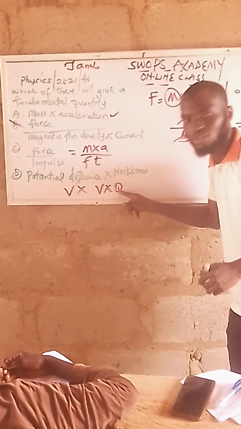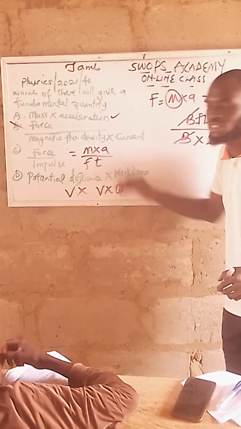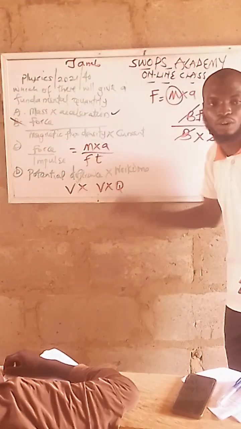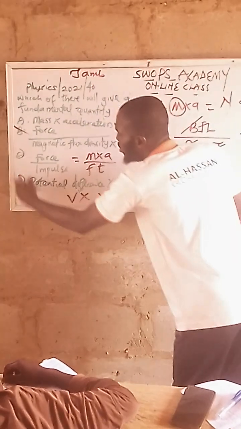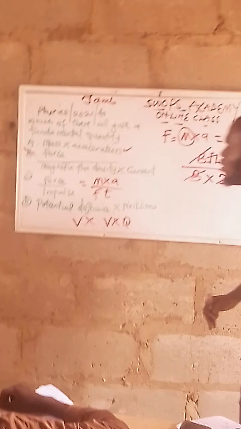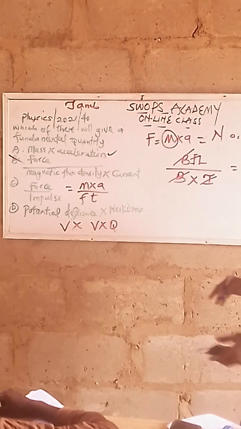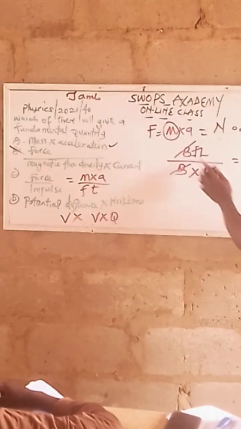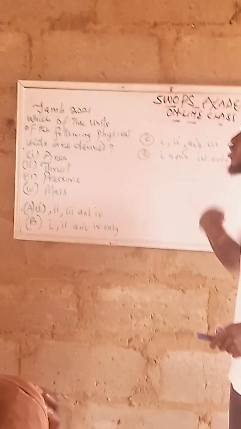Automatically we know that Q is not among the fundamental quantities. Are we together? So D and C are not the options. B is the correct option for this JAMB exercise, 2021 under JAMB.